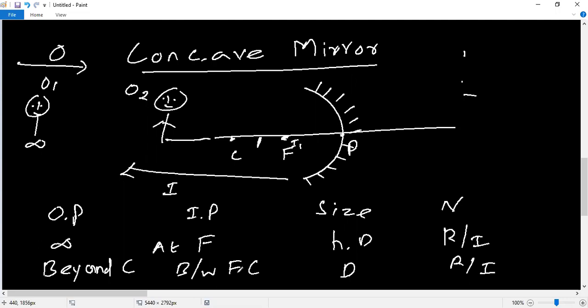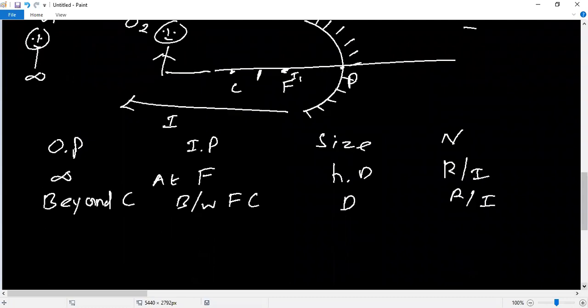Why am I writing just short forms like HD, real and inverted? Because writing in full takes more time. If you want to write the full form, HD means highly diminished image. You already know this in class 10th itself. I am just giving a recall.